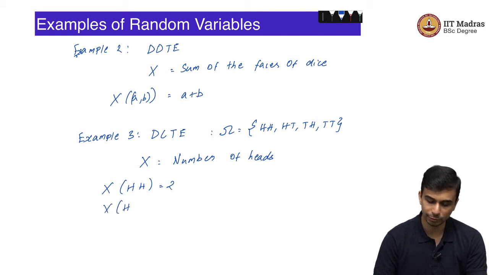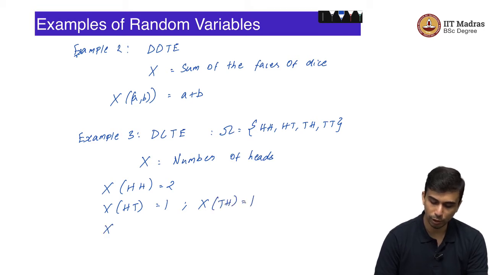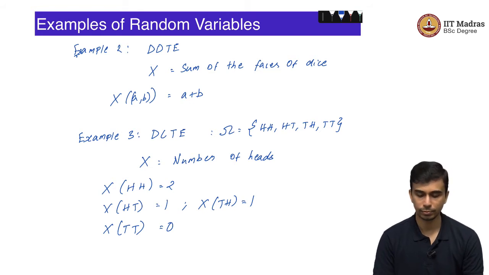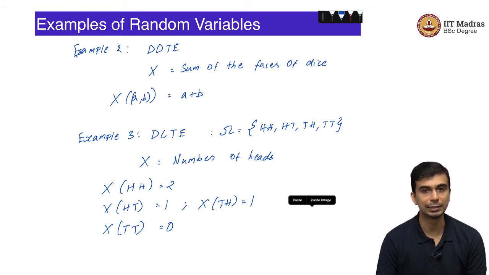So, in this case, X of HH would be equal to 2, X of HT would be equal to 1, X of TH would also be equal to 1, and X of TT would be equal to 0. So, this is another simple example of random variables.